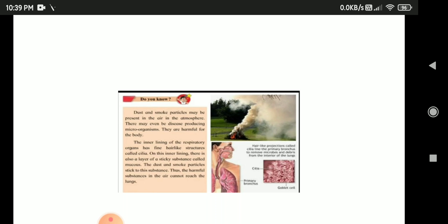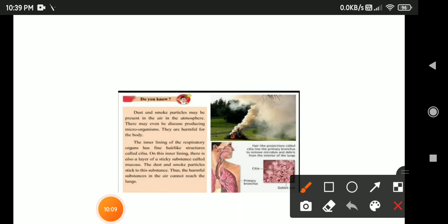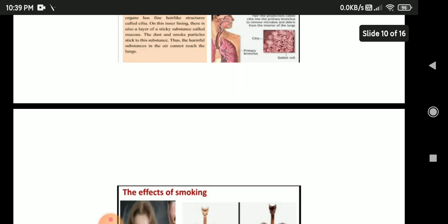See, here in this picture, this is the smoke that comes out. It's a very poisonous smoke, and this same smoke we will breathe in. And when we breathe in this poisonous smoke, see how our lungs react. Can you all see? This is very dangerous to our health. So we have to plant more and more trees.